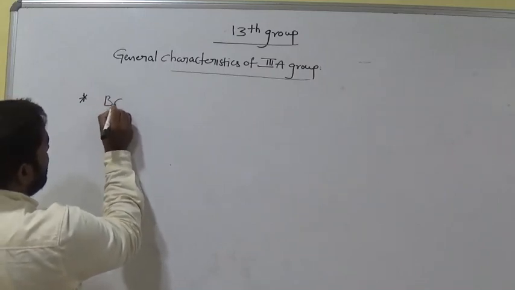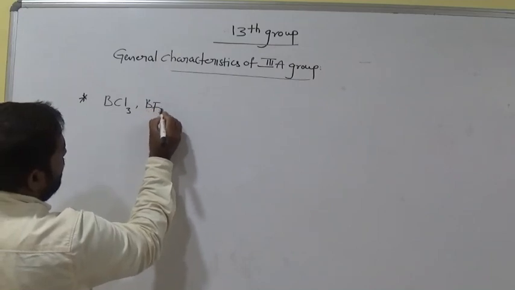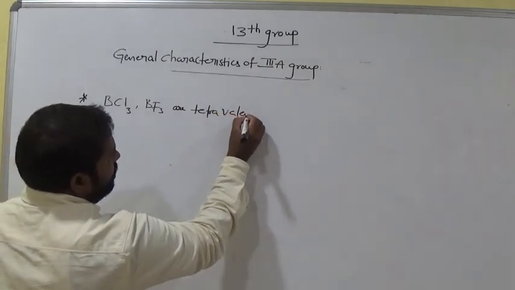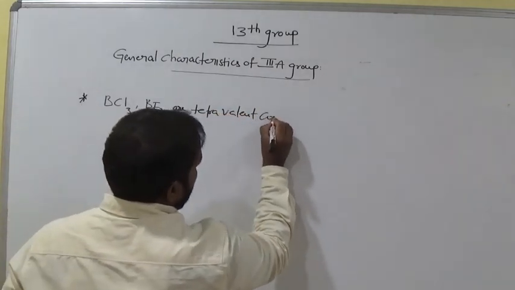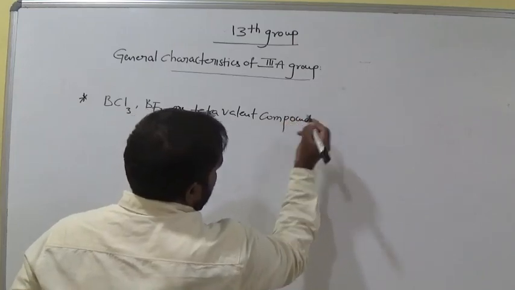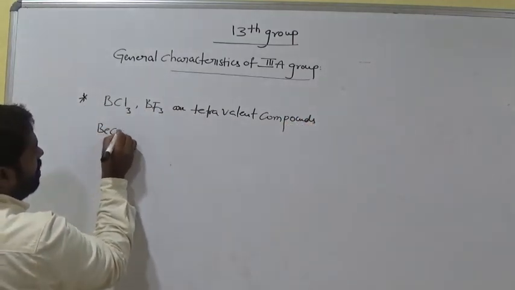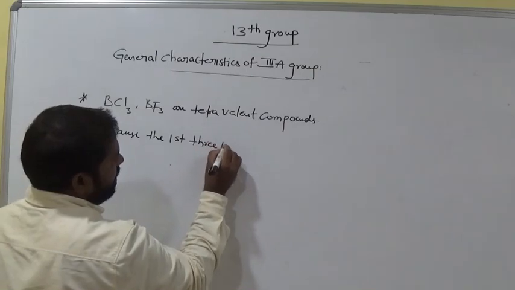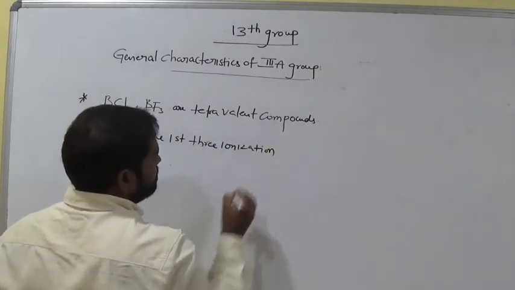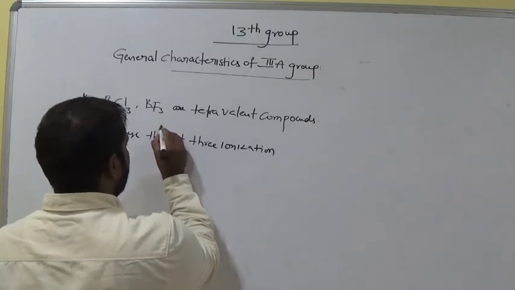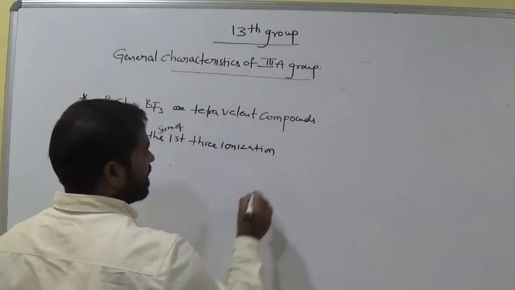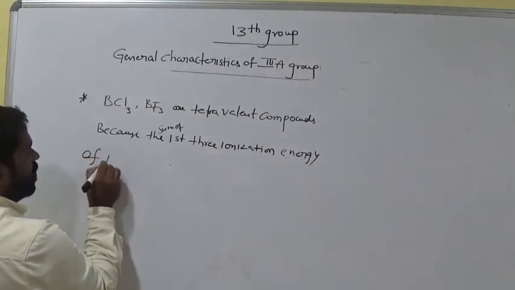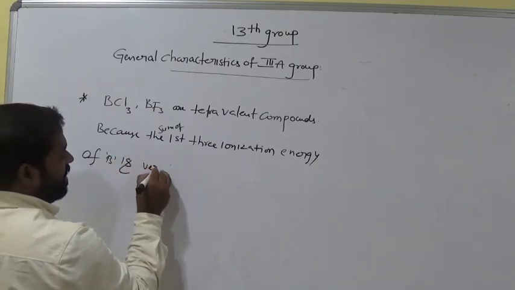Suppose BCl3, BF3, okay, are tetravalent compounds, because the sum of the first three ionization energies of boron is very high.